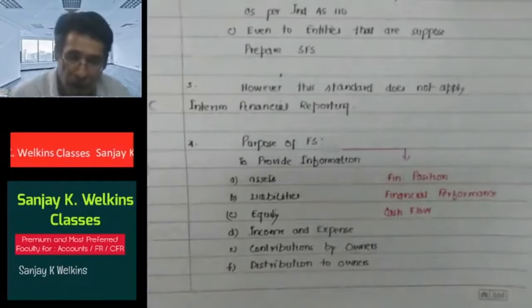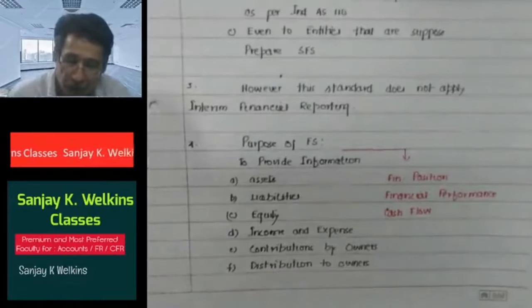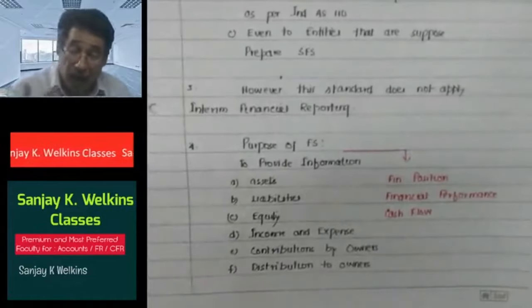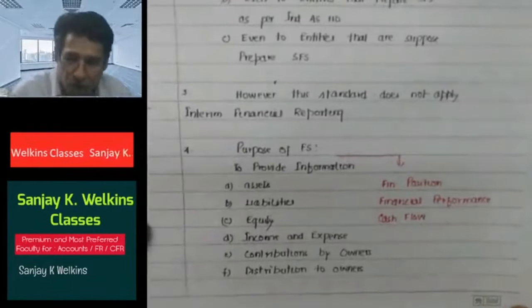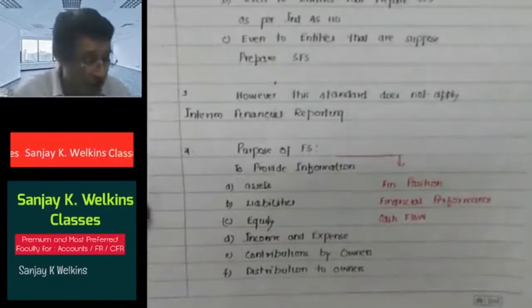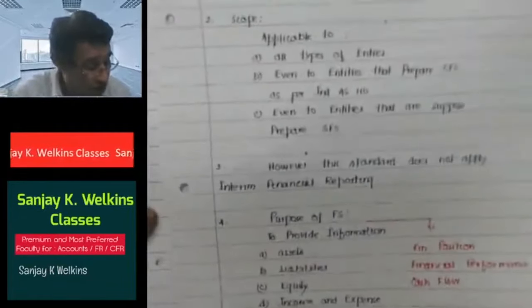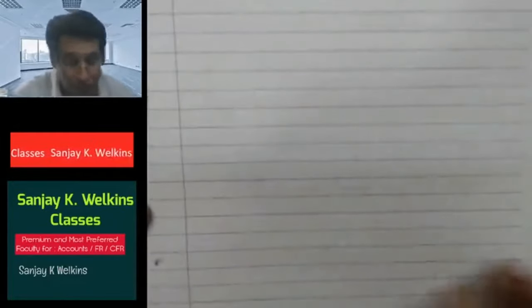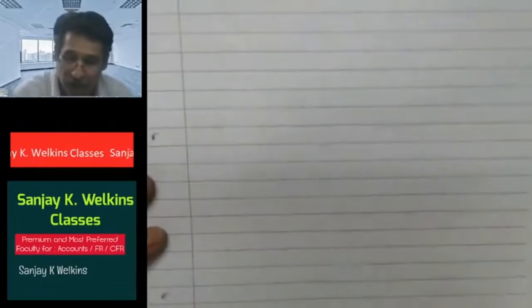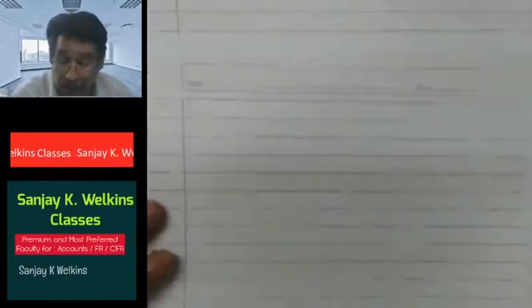So once we have become deft with this particular idea, next we will move over to another significant part. As a student of commerce we need to know this, because the standard has given all these things. The standard next talks about the complete set of financial statements. What exactly is the complete set of financial statements? Para 10 has given this information.